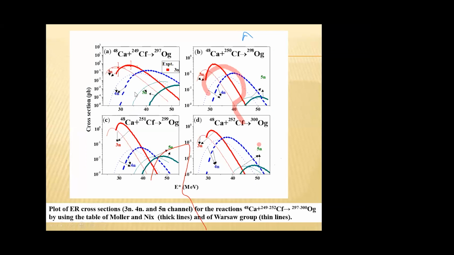We have computed evaporation residue cross-section for 2n channel, 3n channel, 4n channel, and 5n channel for different 48 calcium induced reactions. Here the thick line represents the graph plot obtained using Moller table, and the thin line represents the graph obtained using Warsaw table.